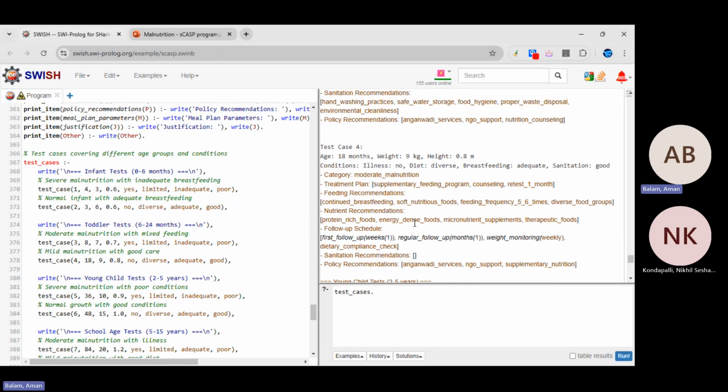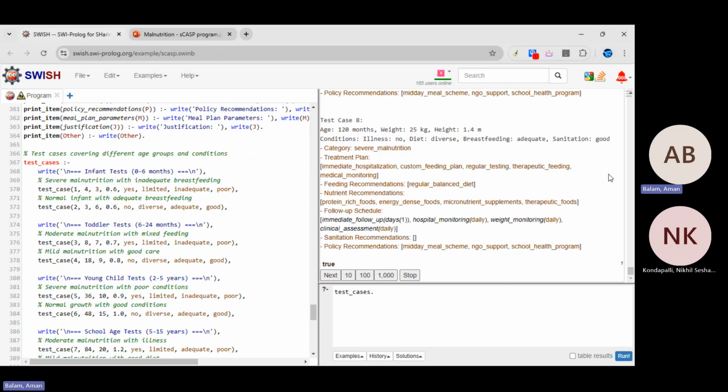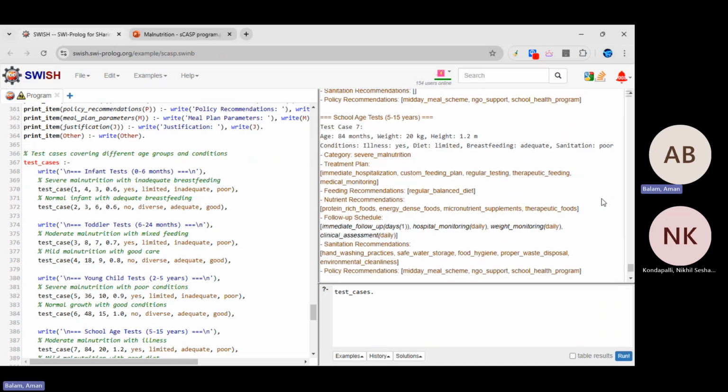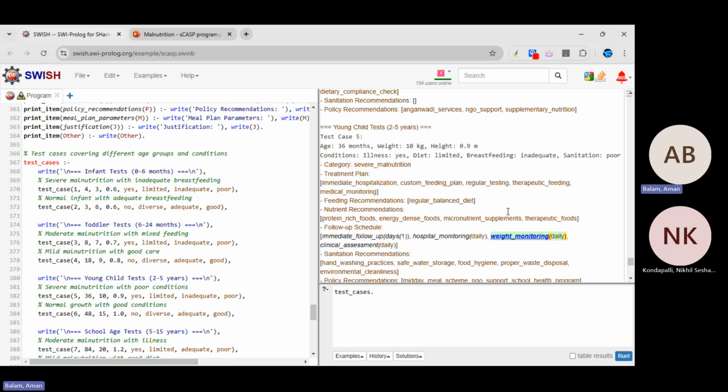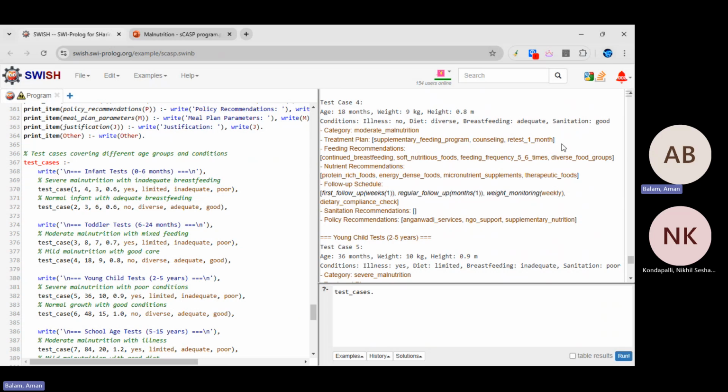However, if we move up to a different case, like case 8, for example, we have a larger age. We also have a category, treatment plan, and follow-up schedule, but the sanitization here is good. So we have no sanitization recommendations. And we have policy recommendations too. So it varies for different ages within that range and different levels. For example, this child has moderate malnutrition, good breastfeeding, good diet, good sanitization. So that's how our program works.